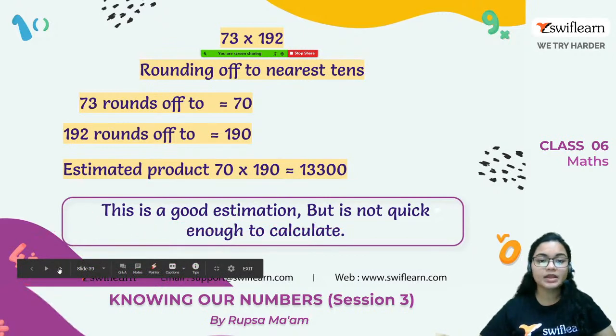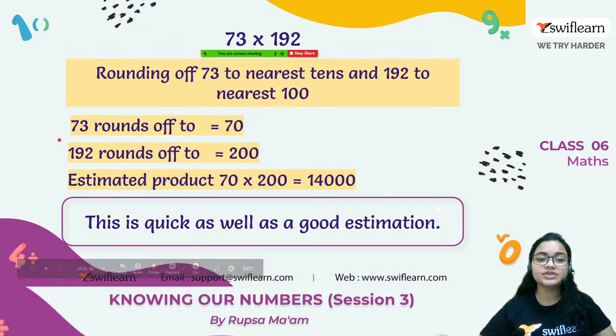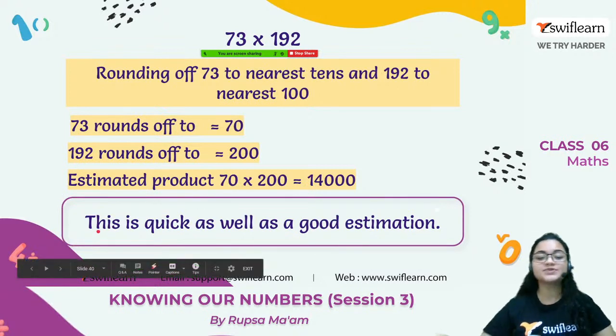Now let's round 73 to the nearest tens and 192 to the nearest 100. So 73 will be 70 and 192 is now 200. The estimated product will be 70 into 200, that is 14,000. This is quick as well as a very good estimation, right?